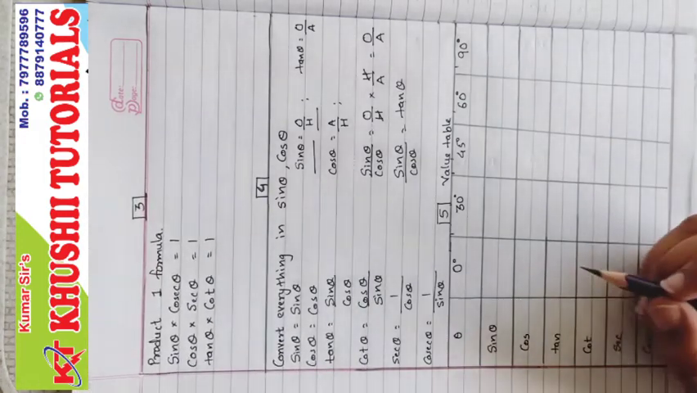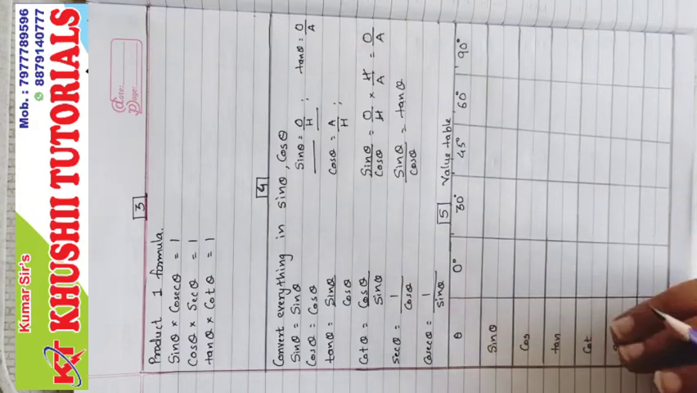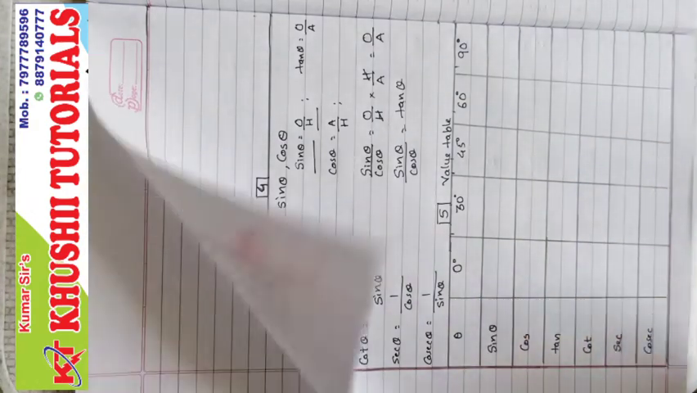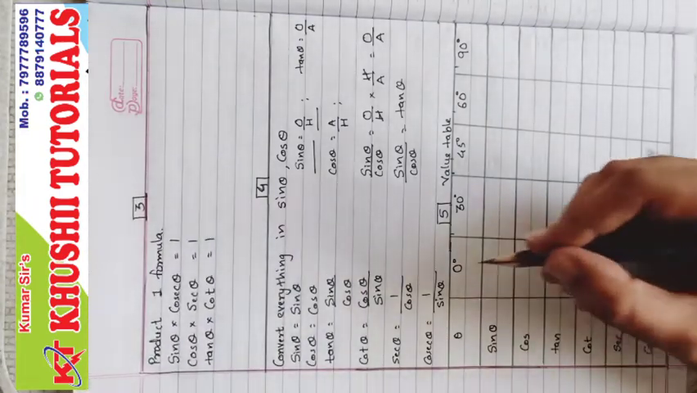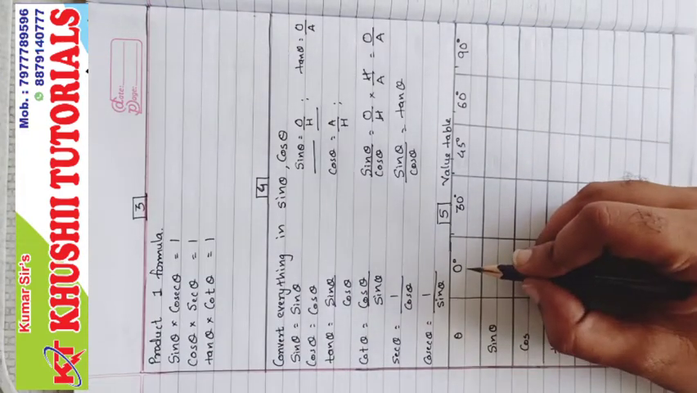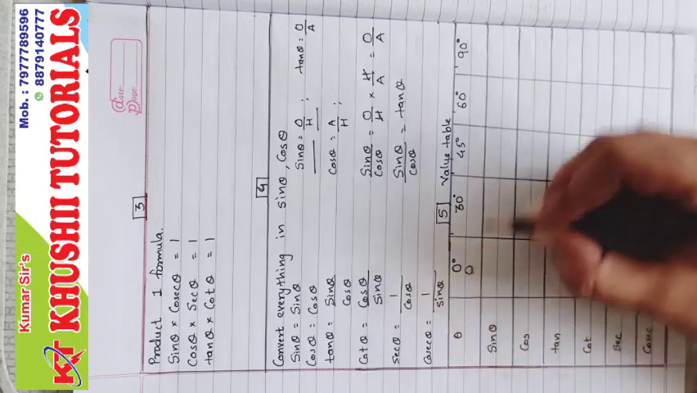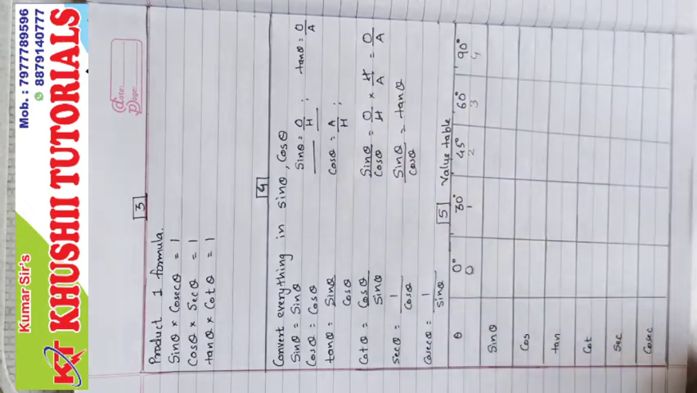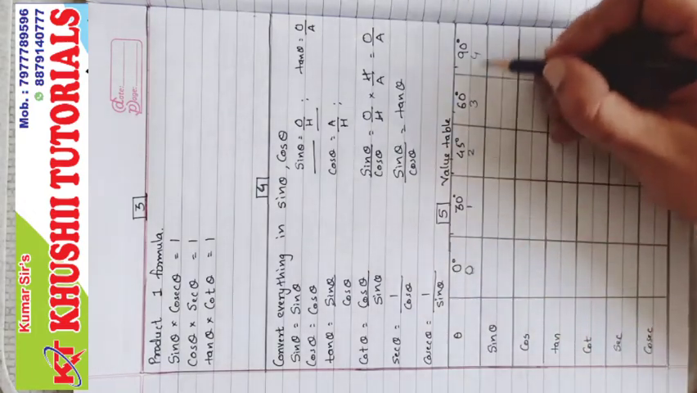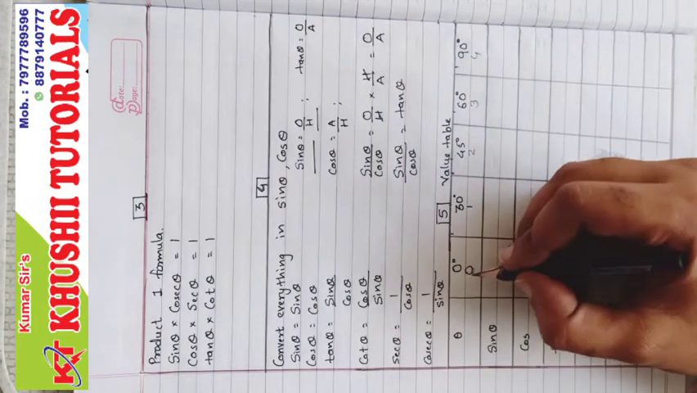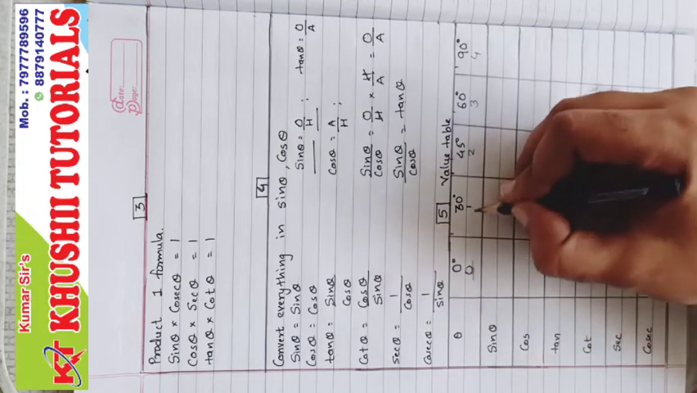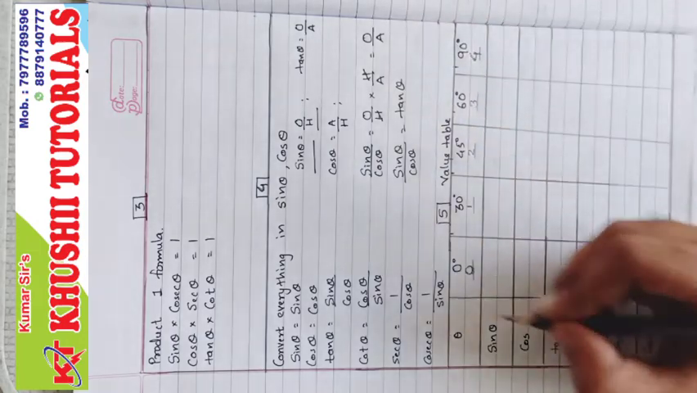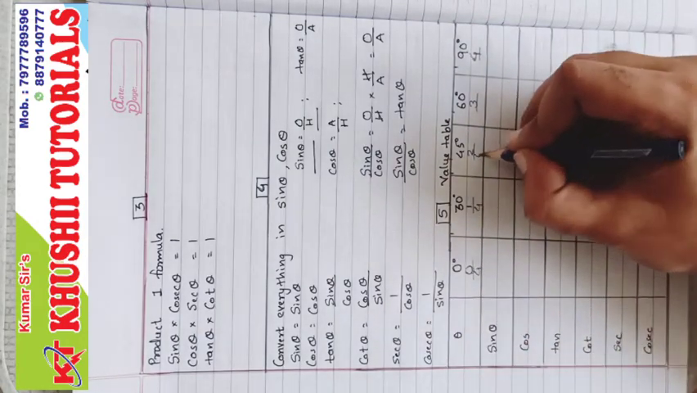To remember this, either you should know all the theorems, the 30, 60, 90 theorem and the 45, 45, 90 theorem, or if you don't know the theorems, it's okay. What you have to do is just write 0, 1, 2, 3 and 4, in order. Now everything you have to divide by 4, because the greatest number is 4.